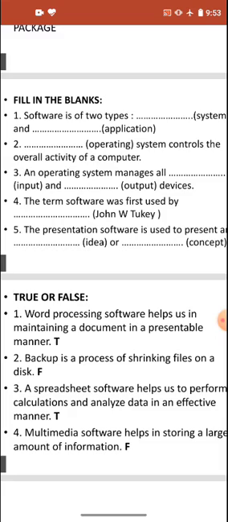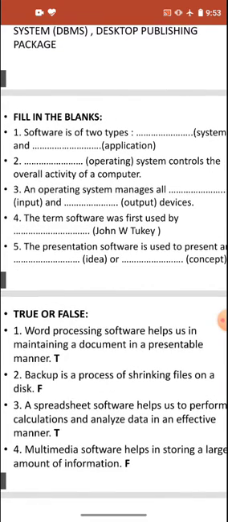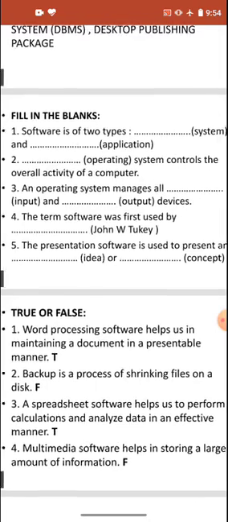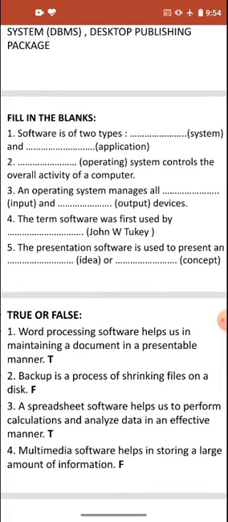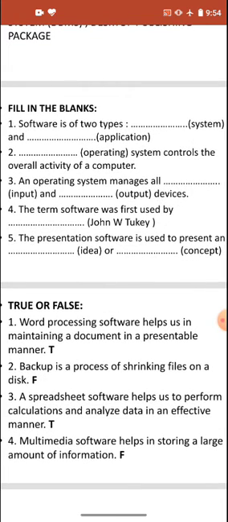So backup is not a process of shrinking files on our disk. Backup is for keeping our file safe for a long time, so that if by chance we delete our file, then we must have a backup of that file. Nowadays some companies are providing a backup on cloud, like they are giving us a space by which we can have our file on their